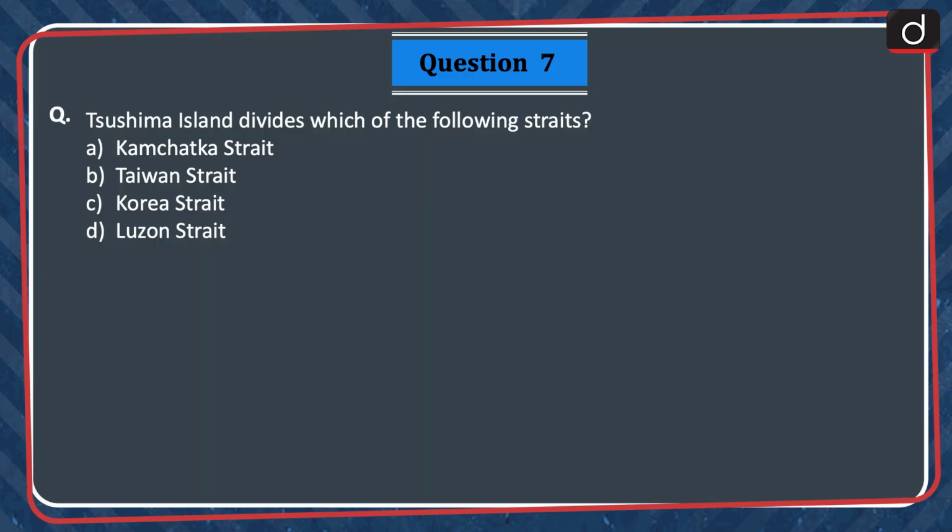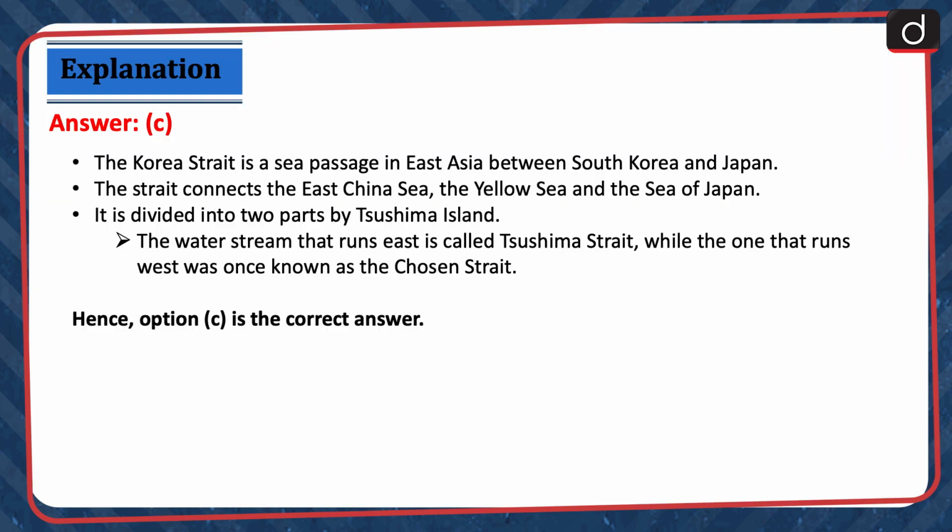Next question. Tsushima Island divides which of the following straits? Kamchatka Strait, Taiwan Strait, Korea Strait, or Luzon Strait? The correct answer is option C, Korea Strait. The Korea Strait is a sea passage in East Asia between South Korea and Japan. The strait connects the East China Sea, the Yellow Sea, and the Sea of Japan. It is divided into two parts by Tsushima Island. The water stream that runs east is called Tsushima Strait, while the one that runs west was once known as the Chosen Strait. Hence, option C is the correct answer.